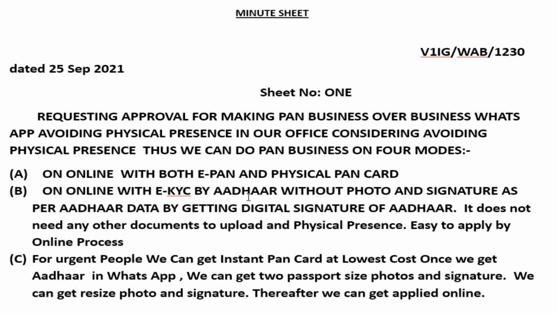Secondly, online with the e-KYC by Aadhaar without photo and signature as per Aadhaar data, by getting the digital signature of Aadhaar. It does not need any other document to upload, and you don't have to come to my office. It is easy to apply by online process.